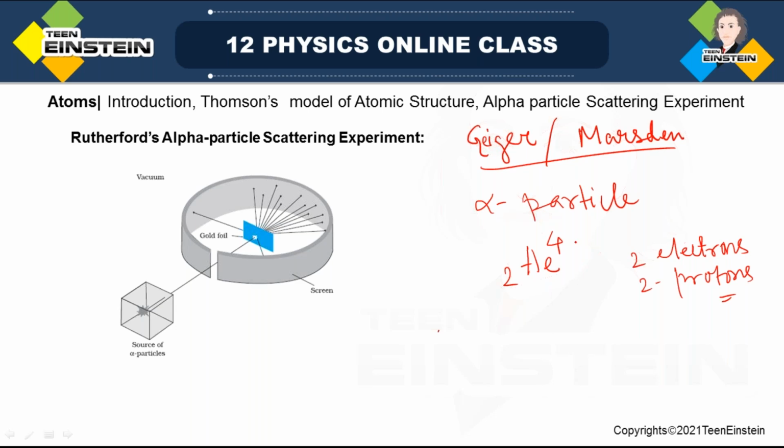Helium atom, or rather the helium nucleus, is actually called the alpha particle.